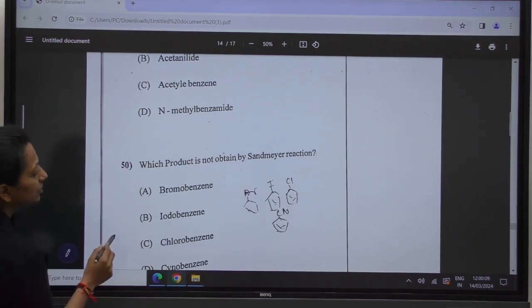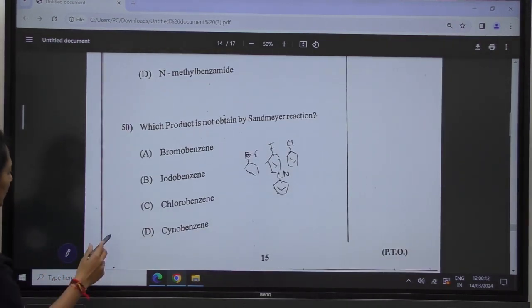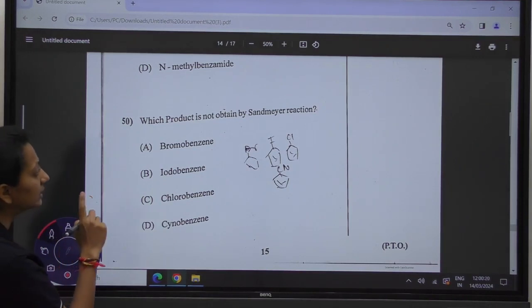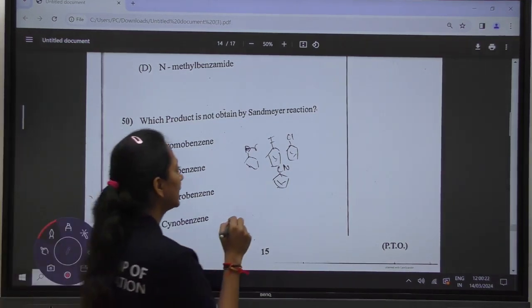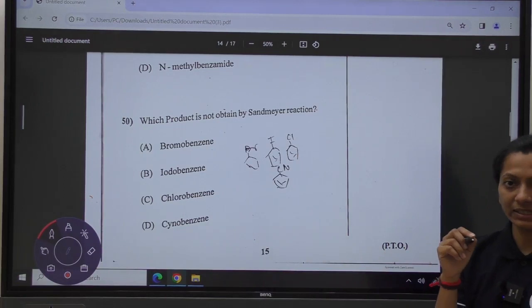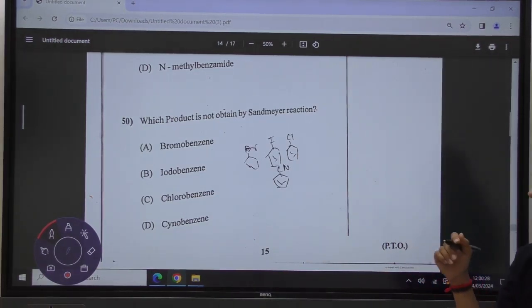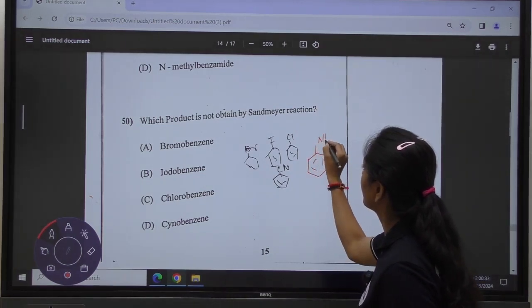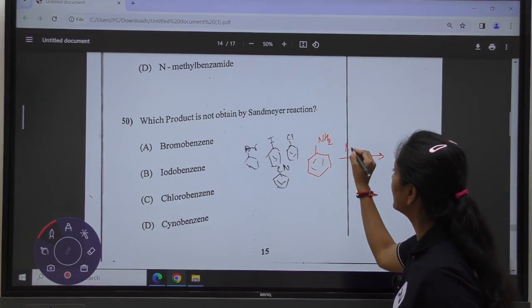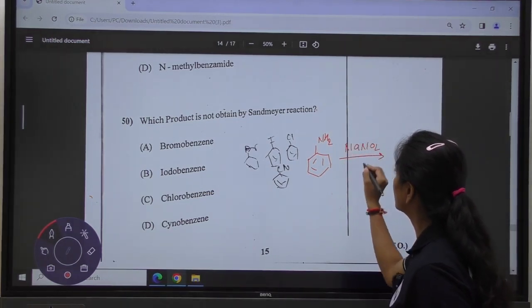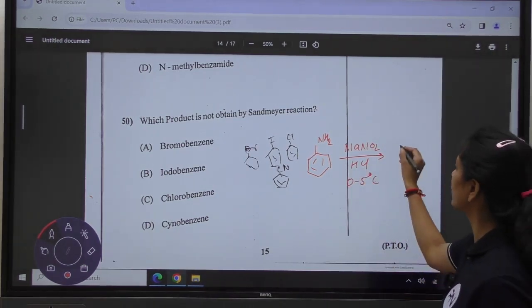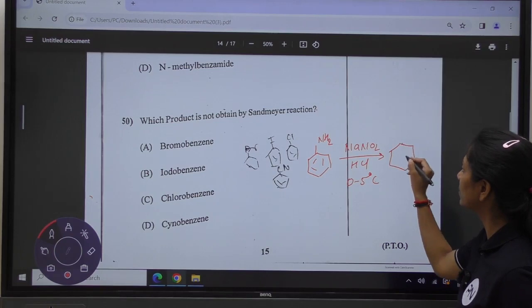Okay, moving towards the last question of the MCQ portion. What product is not obtained by the Sandmeyer reaction? In the Sandmeyer reaction we have seen that aniline is treated with NaNO2 in the presence of HCl, maintaining the temperature at 0 to 5 degrees Celsius. We are going to get BDC, benzene diazonium chloride.